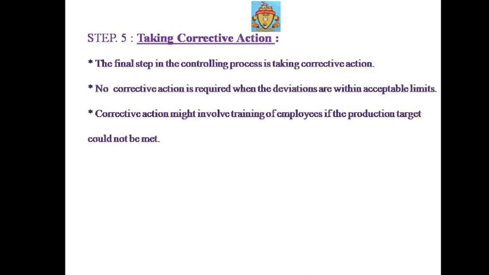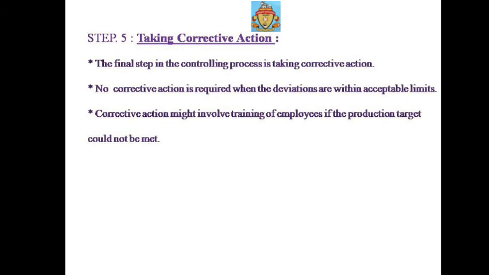On that basis, we can say controlling plays a very important role, and the controlling process is also very important. In that there are mainly 5 steps. First you have to set the standards. After setting the standards, you make the measurement of the performance.